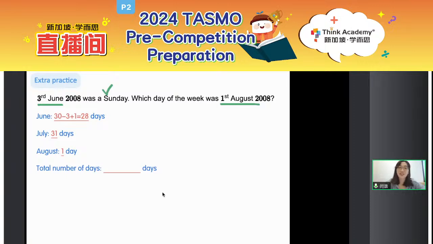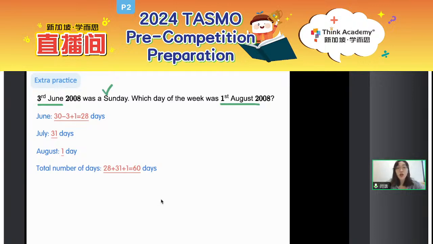Okay, everyone, it's your turn. How many days are there? 28 plus 31 plus 1, what is it? How many? Okay, good job. So you can see that it is 60 days, right? This is the total number of days.